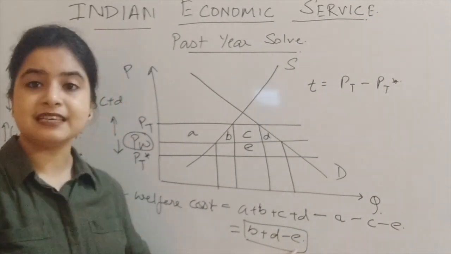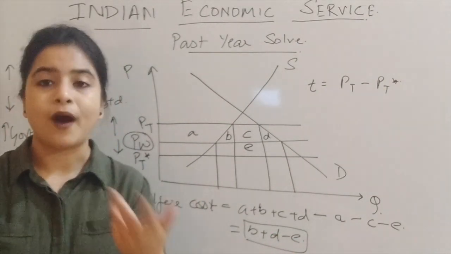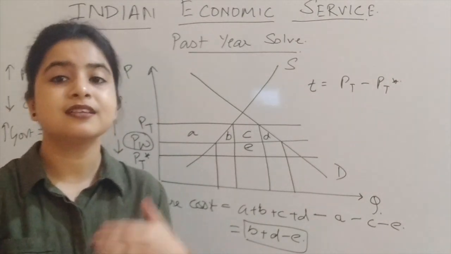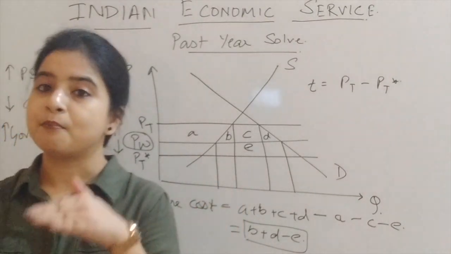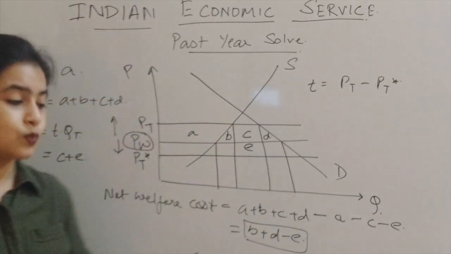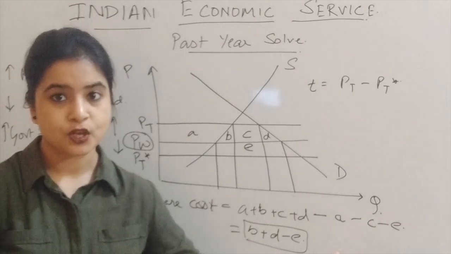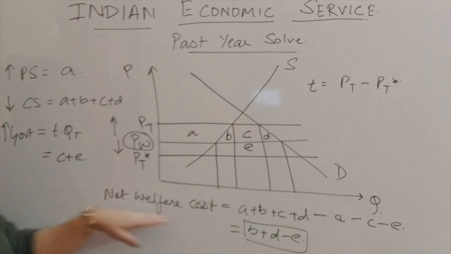And what is this E? E is the terms of trade gain. Why is it said to be a gain? Because the tariff lowers the price in the exporting country. So there is a gain. That is why we have B plus D minus E. So this is the total net welfare cost.